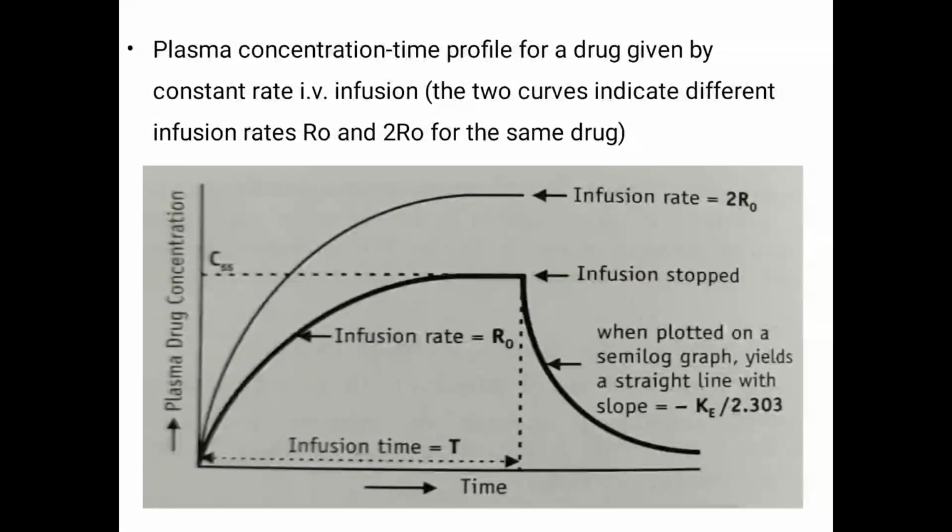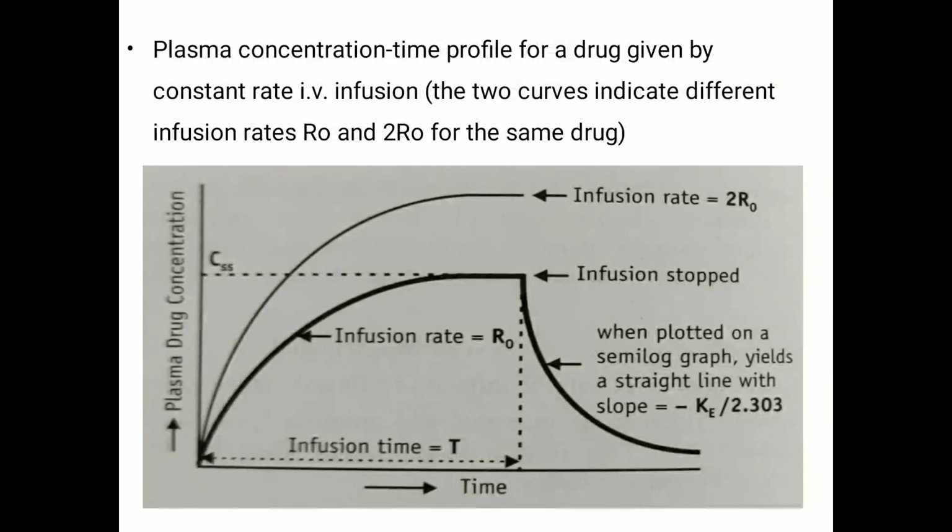Plasma concentration time profile for a drug given by constant rate IV infusion. You can see the graph, which is plotted between plasma drug concentration versus time. There are two curves, R0 as well as 2R0. These two curves represent the same drug. 2R0 means the infusion rate is doubled and R0 means the infusion rate is normal.